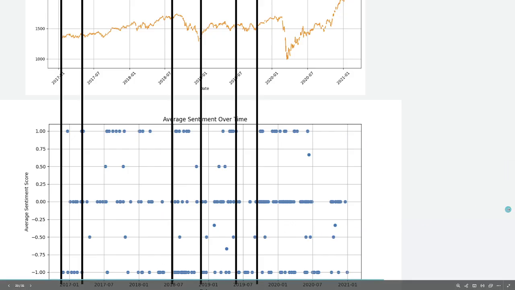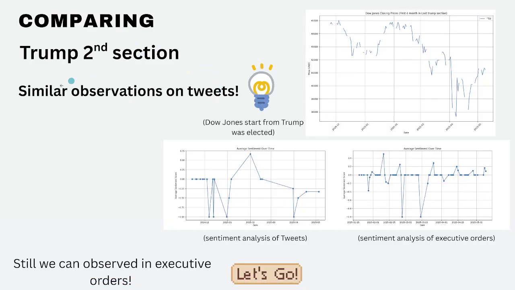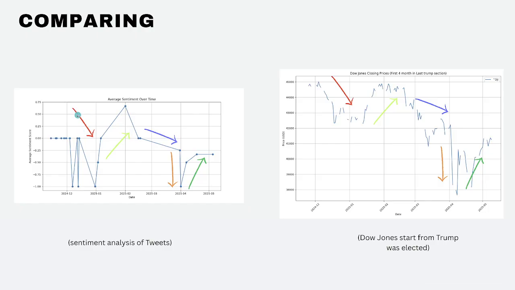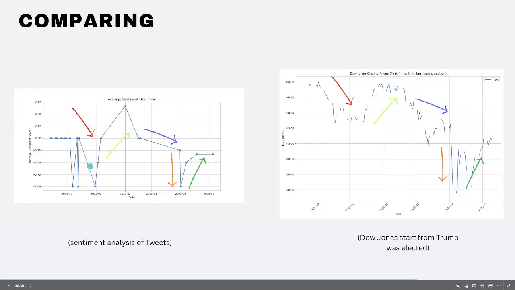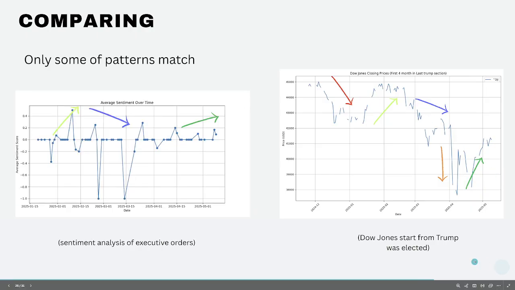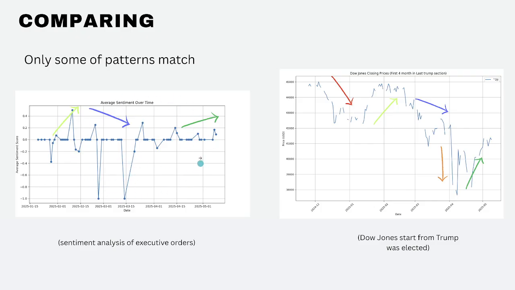For the second term, we discovered a similar observation to the first term. Here's the graph. I point out the trend of the sentiment analysis of Trump's tweets from when he was elected. You can see this down, up, and also for the market, down, up, and I'm using the same arrows and the same angles. This pattern is also shown in the executive orders.